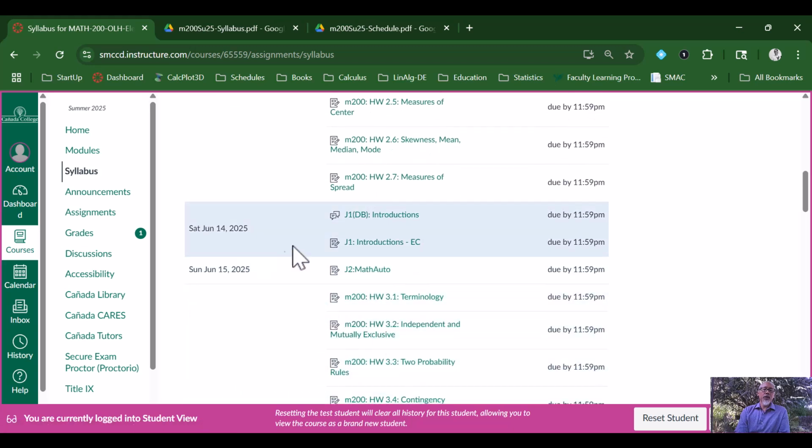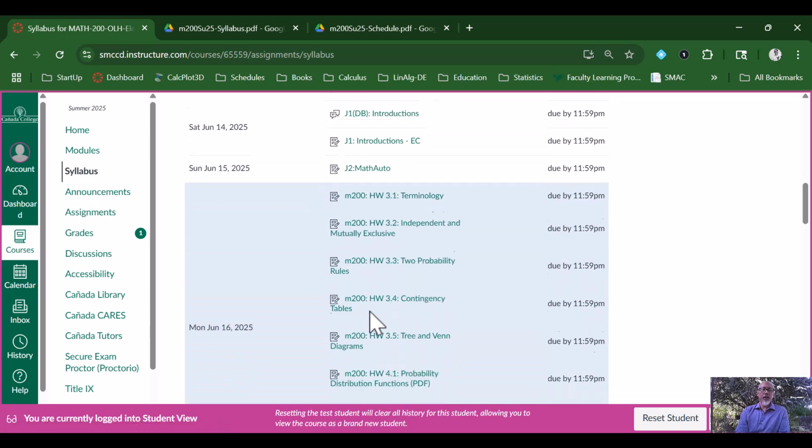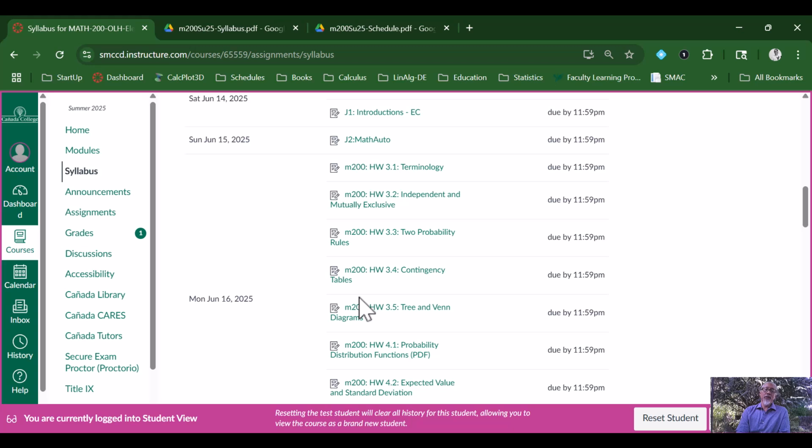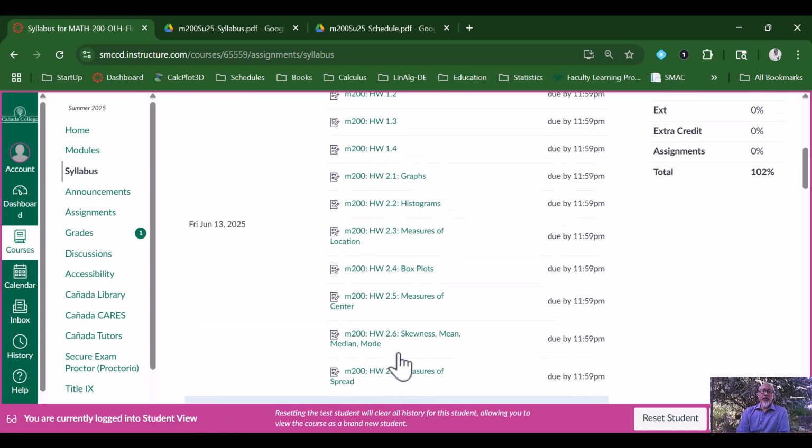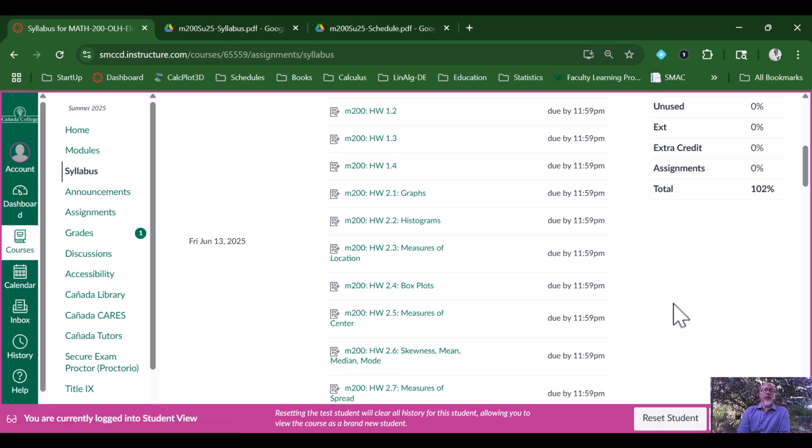And then on the 14th, we have a couple of things due. And on the 15th, we have another assignment due. And then on the 16th, we have another one. So it's going to be a busy weekend this first week. And this is just a good way to kickstart our class and make sure you're on full steam ahead. And if you start falling behind, and you feel like this class might be going a little too fast, then maybe you want to reconsider taking it in a regular semester-long class. Remember that we are compacting 17 and a half weeks of course material into 6 weeks in the summer.